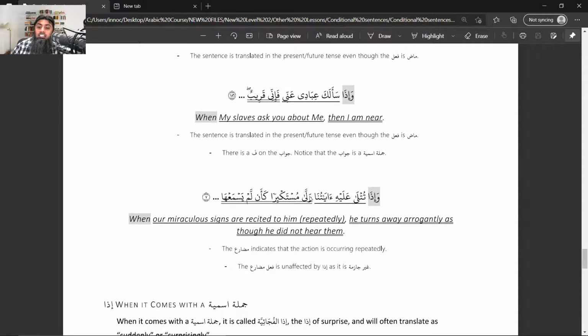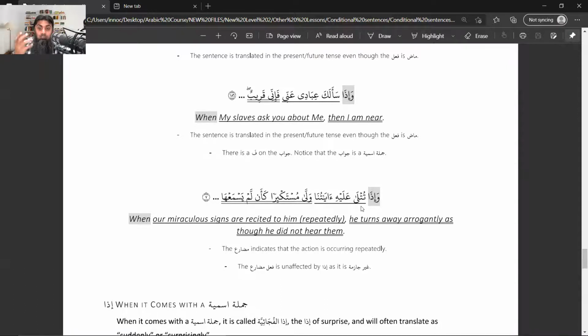Iza tutla alayhi ayatuna. Iza is the adatu shart part, tutla alayhi ayatuna, our signs are recited on them. Sorry, alayhi, upon him, one person, not alayhim.